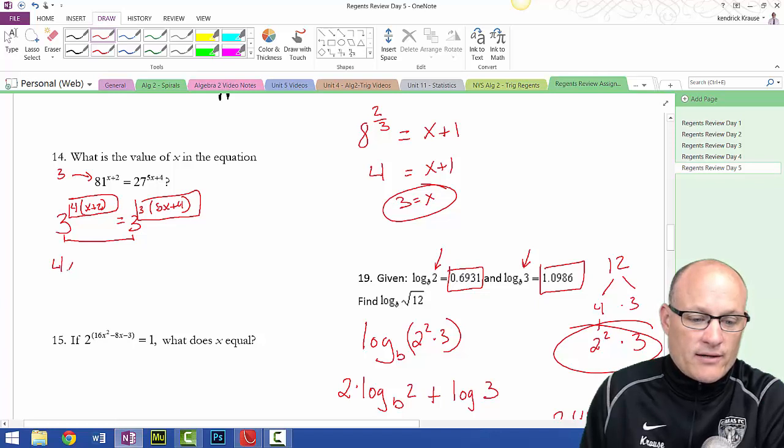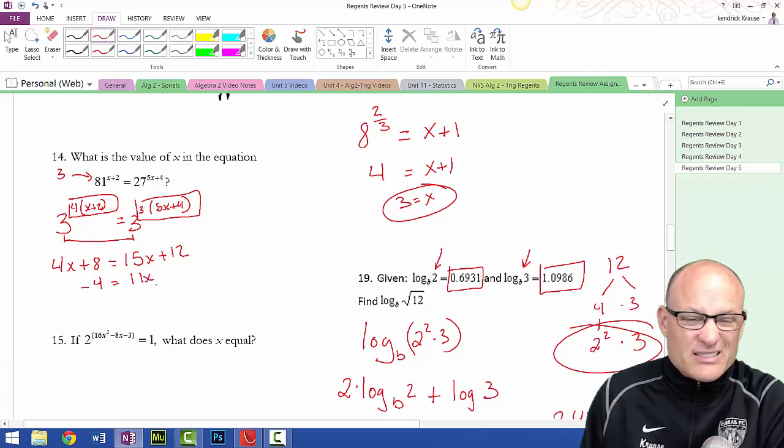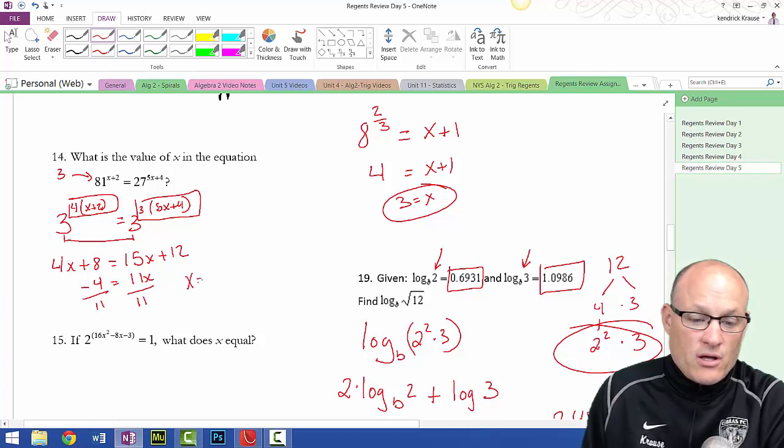So 4x plus 8 is equal to 15x plus 12. Bring the 4x over, I get 11x, bring the negative 12 over, so I get x is equal to negative 4 over 11.